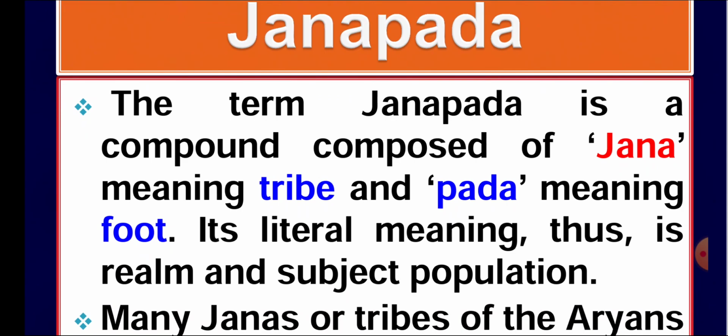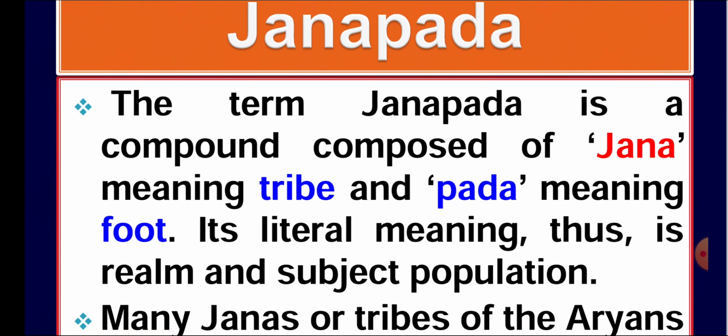But it is said that the Aryans arrived from the Middle East region, because there are different theories about the arrival of the Aryas. Some historians believed that they came from the Tibet region, and some believed that they came from Central Asia. Among them, Max Muller's theory is the one most accepted by people. So here in the term Janpada, Jana refers to tribe and Pada refers to foot, meaning people of a particular area.